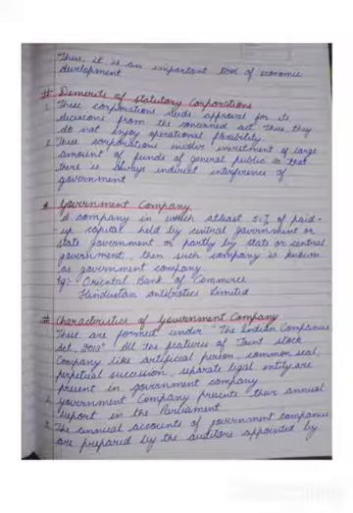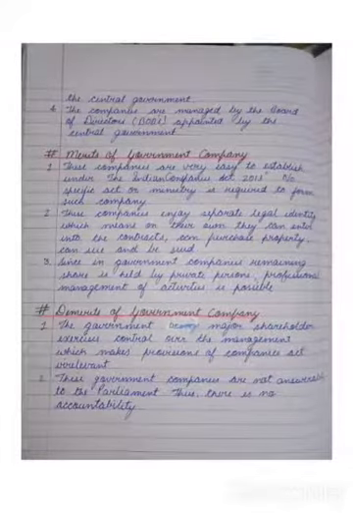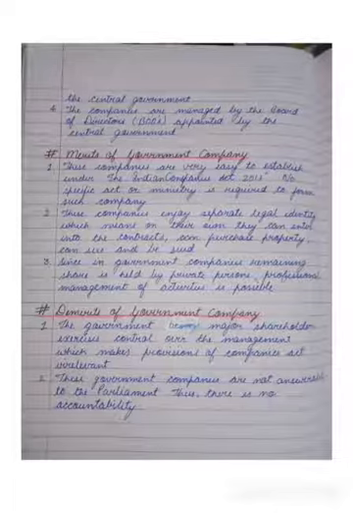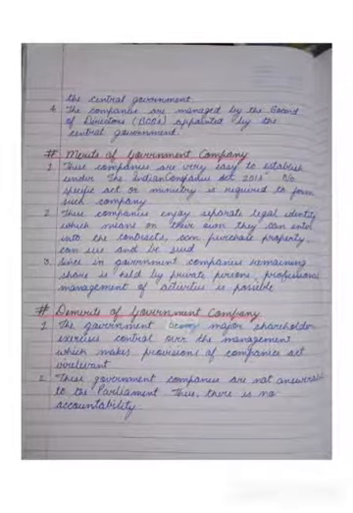Next one, government company presents their annual report in the parliament. Whatever they are doing in the whole of the year, that particular annual report has to be presented by the government company in the parliament. Next one, the annual accounts of government companies are audited by the auditors appointed by the central government. Whatever accounts they are preparing, they have to get it audited by the auditors appointed by the central government.